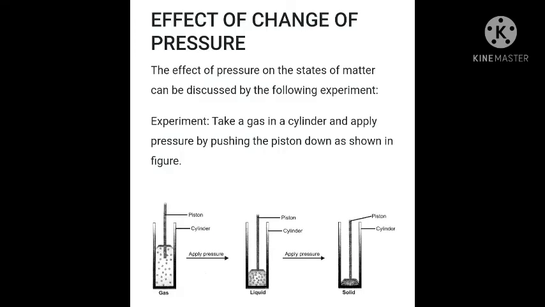That is the effect of change of pressure. So the effect of pressure on the state of matter can be discussed by the following experiment. You can see three cylinders in the diagram. We have to take a gas in the cylinder and we have to apply pressure by pushing the piston down as shown in the figure. When we apply pressure to the gaseous molecules, the particles come closer to each other, as you see in the diagram of the liquid. So whenever they come closer to each other when we apply the pressure, we can say that they are converting from gas to liquid. In this manner we can liquefy a gas.